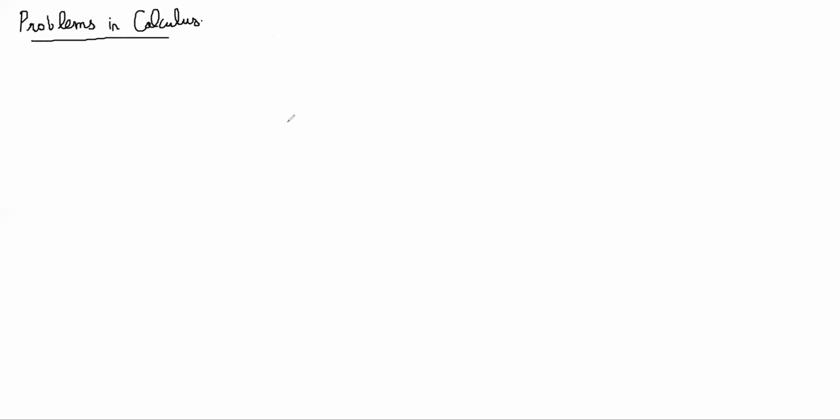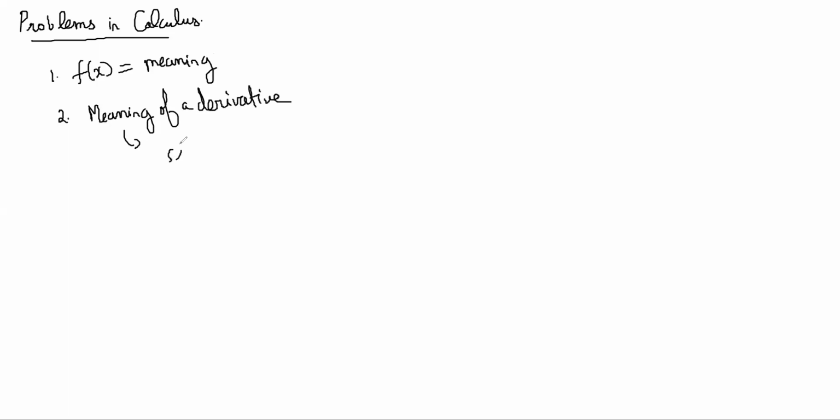So yesterday we saw what is the meaning of a function, right? Then we saw the meaning of a derivative. The meaning of a derivative is simply the slope of the tangent of a graph.